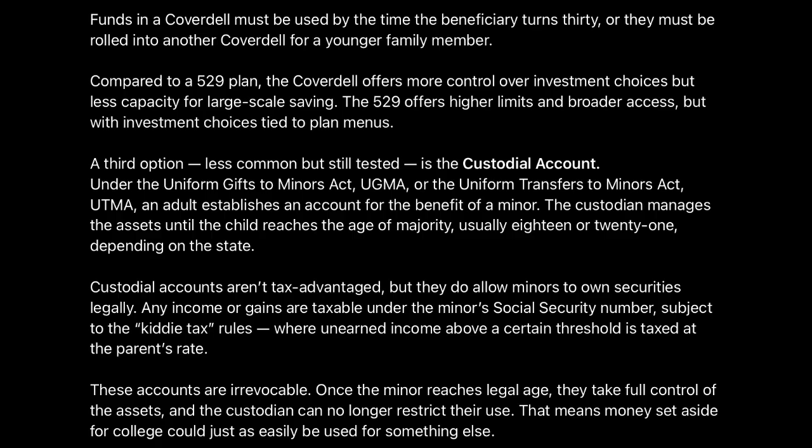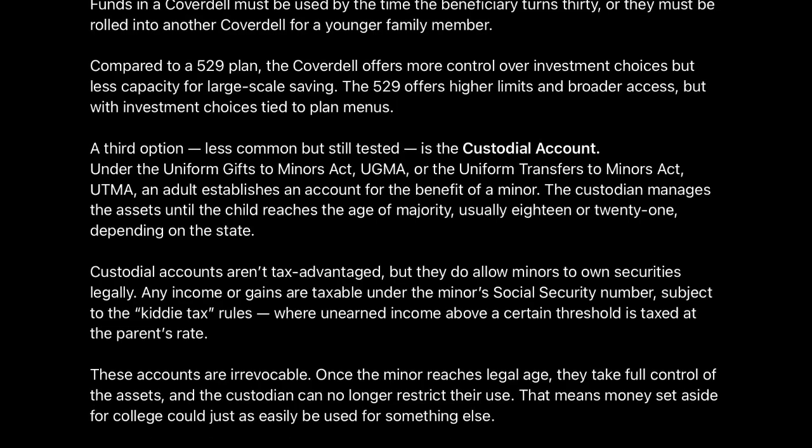Any income or gains are taxable under the minor's Social Security number, subject to the kiddie tax rules, where unearned income above a certain threshold is taxed at the parent's rate. These accounts are irrevocable. Once the minor reaches legal age, they take full control of the assets, and the custodian can no longer restrict their use. That means money set aside for college could just as easily be used for something else.